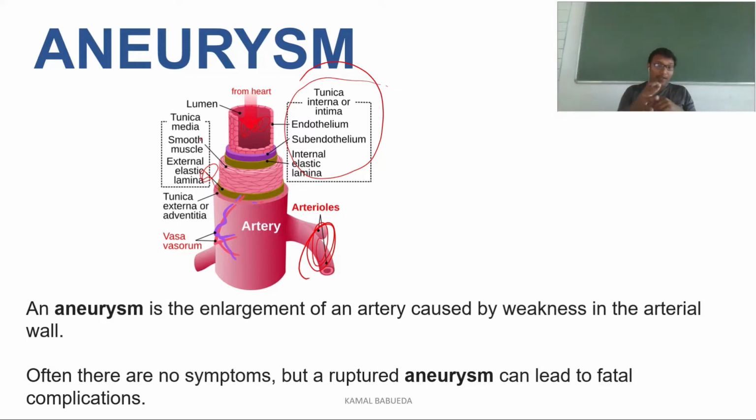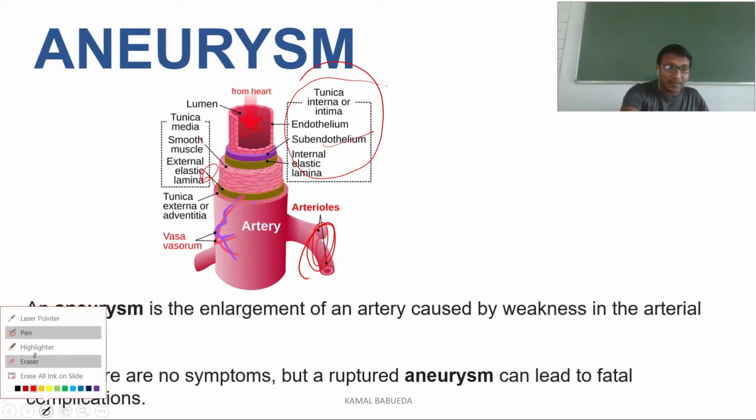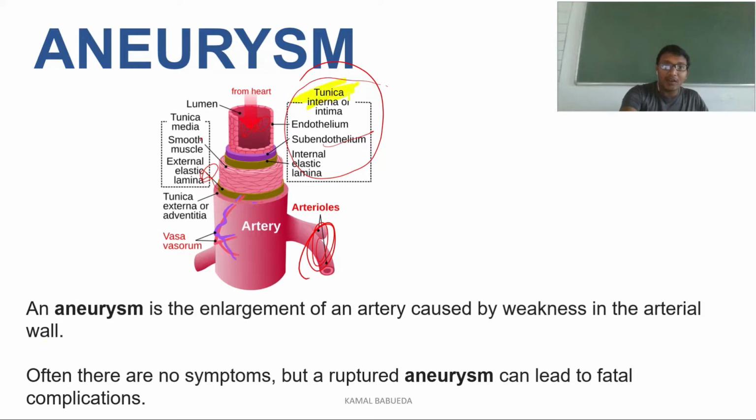Now I think you understood the structure of an artery. If you come from the internal part of an artery, first it has a tunica interna or intima. The tunica interna or intima consists of an endothelium and subendothelium, and it also consists of the internal elastic lamina. So endothelium, subendothelium and internal elastic lamina, all these three are termed as tunica interna or tunica intima. The hollow region of the artery is called the lumen.